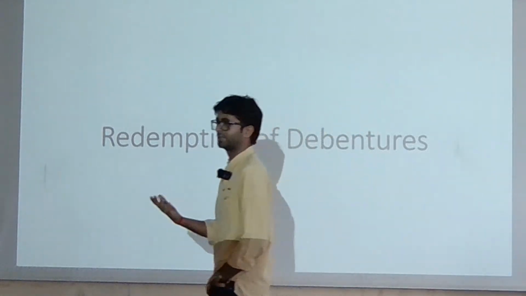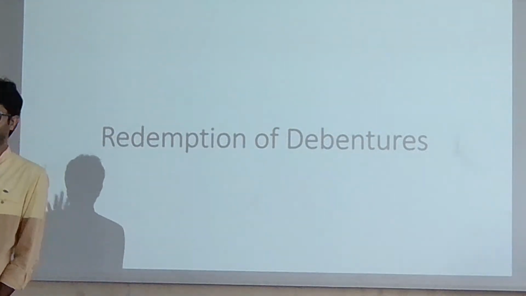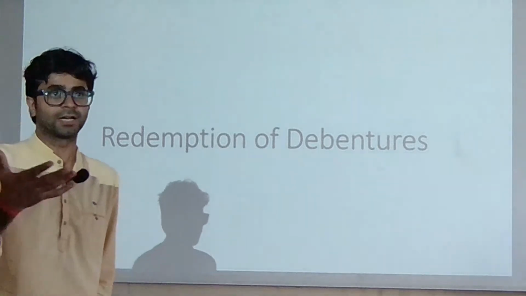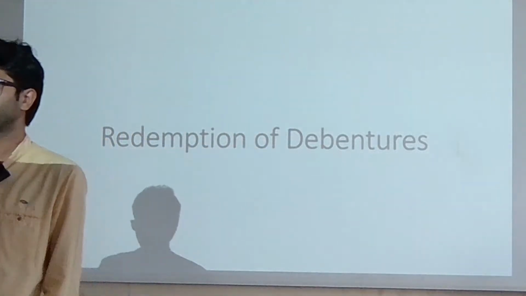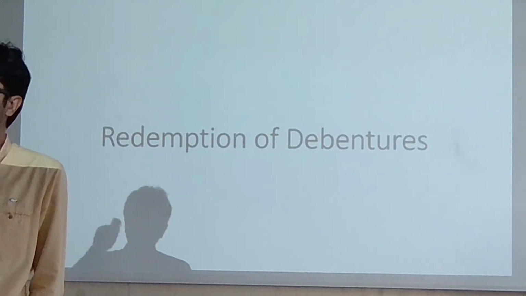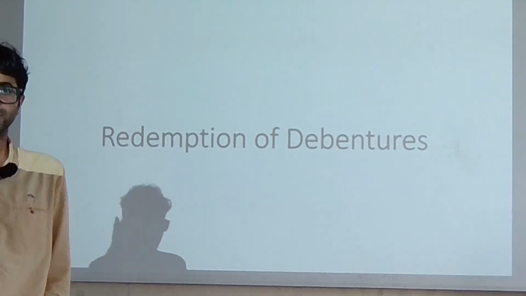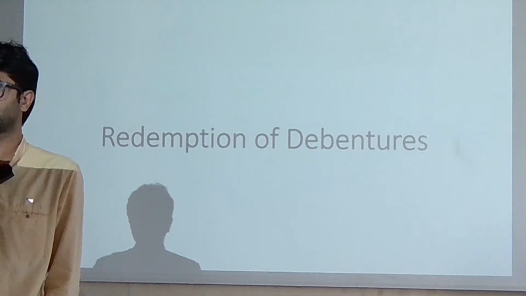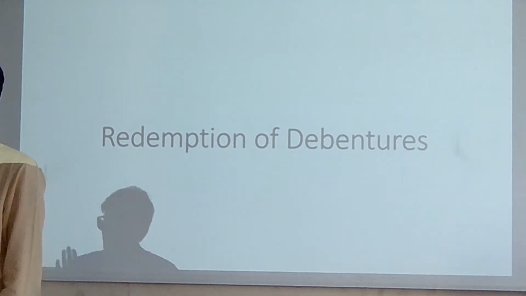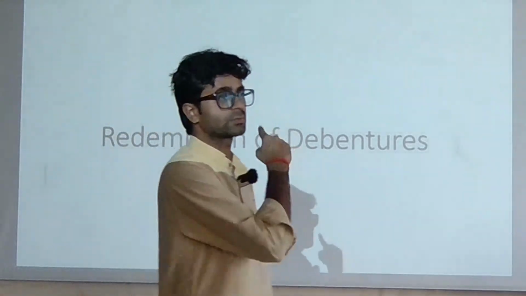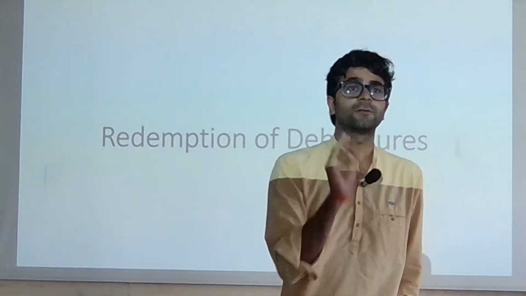Redemption of debenture means, let's say there is a debenture, 5 years down, aapko redeem karna hai at the end of the 5th year. So at the end of the 5th year, I will pay your whole principal amount, and in the last few years I'm already paying your interest, jo aapka hota hai at the coupon rate. So this is what your debentures are, and this is what we call redemption of debentures.